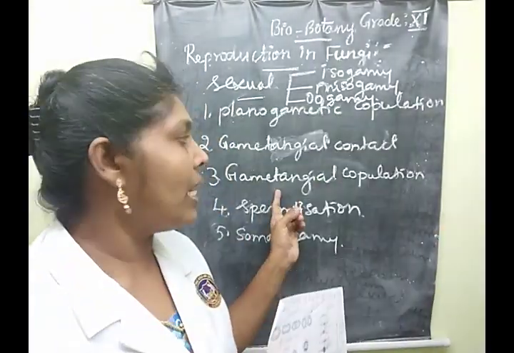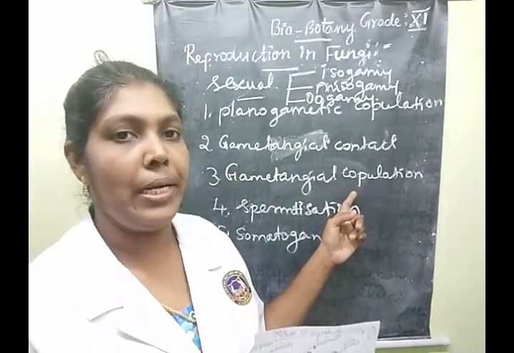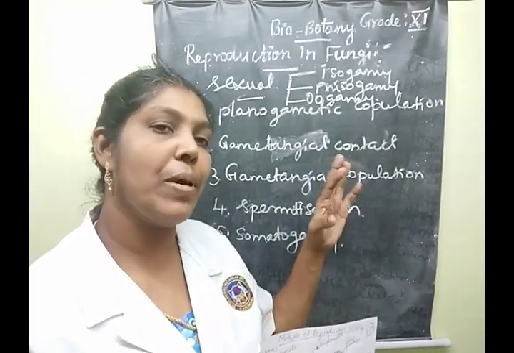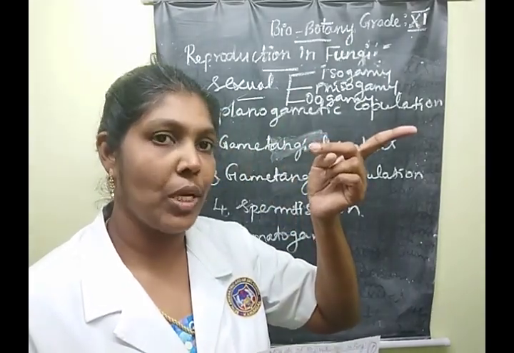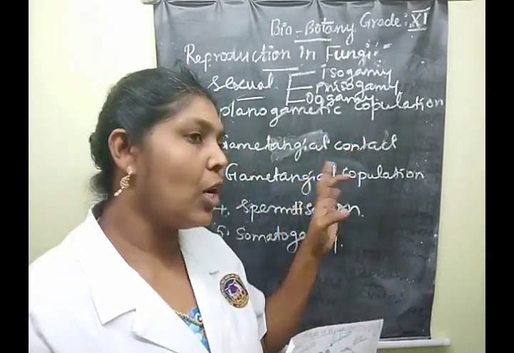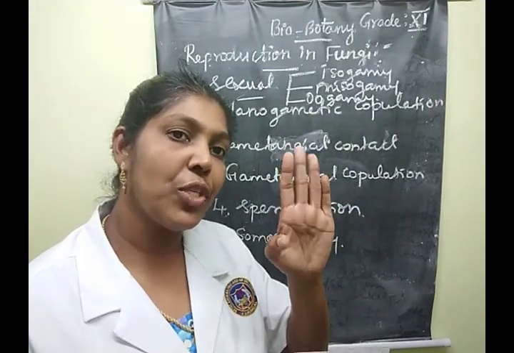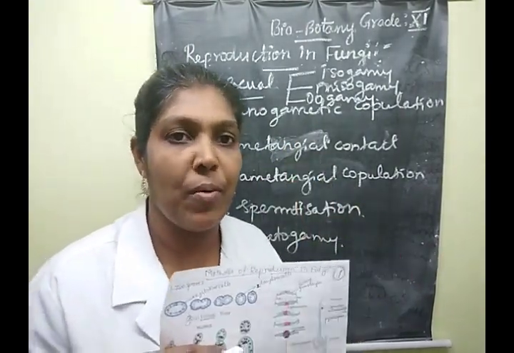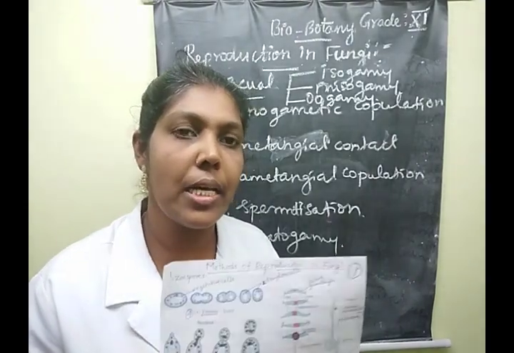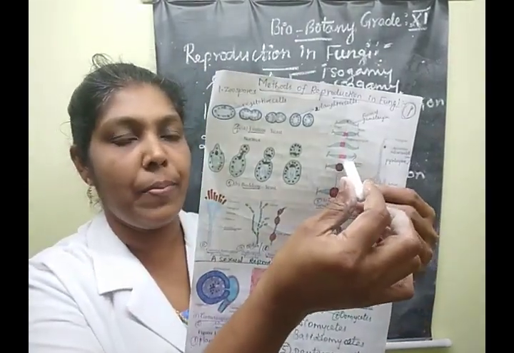That is called gametangial copulation. Gametangial contact means contact between oogonium and antheridium cells, whereas gametangial copulation means fusion of gametangia, finally forming zygospores. Clear, children? This is the diagrammatic representation.